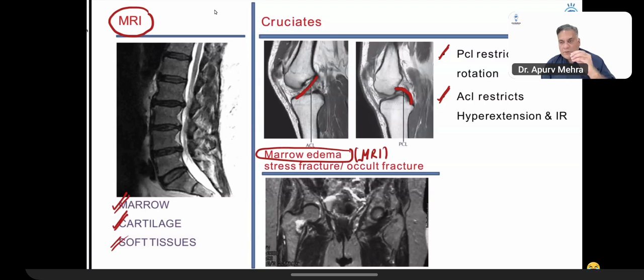All right. And if you have weak bones or you have excessive stress on a normal bone, more force, the marrow edema will be there and it is going to be called a stress fracture. So stress fracture is a misnomer. In a fracture, the cortex breaks, but in a stress fracture, the marrow breaks. And that is why it is an important investigation for orthopedicians. It can pick up the stress fractures.